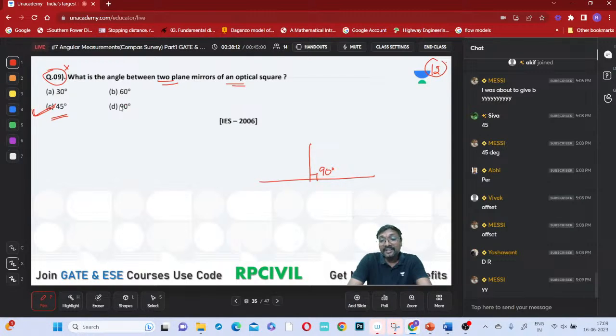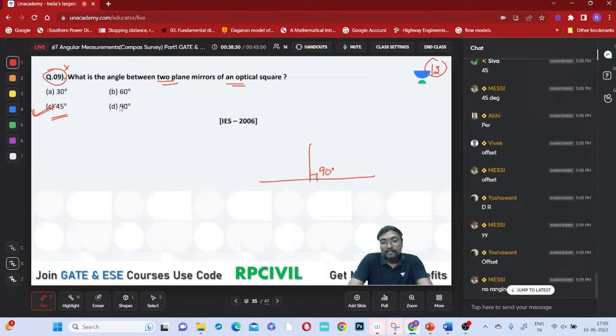So actually what is observed, optical square and this prism square are for which one? Can we do the ranging here, or do we have to set the perpendicular offset only? We have to go for this 90 degree only, no? Yes or no? So 90 degree only, if you just observe, right? So what is that 90 degree? Perpendicular offset we are going for, if you just observe, right?